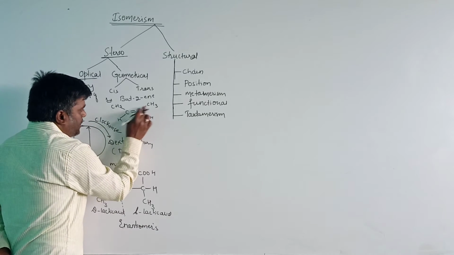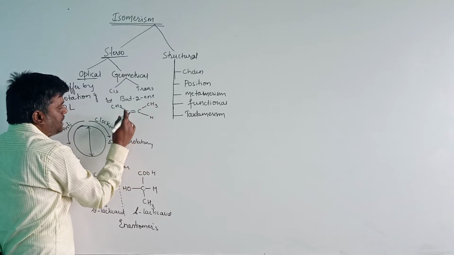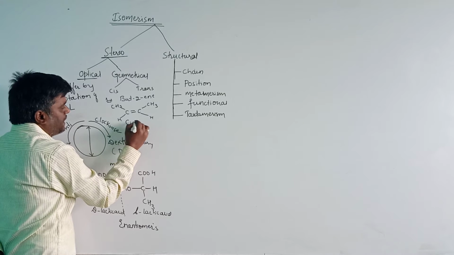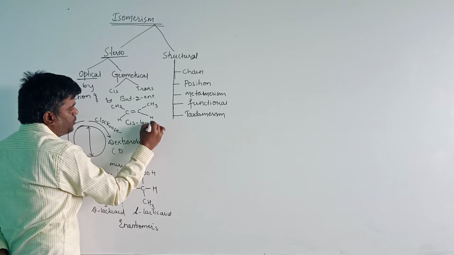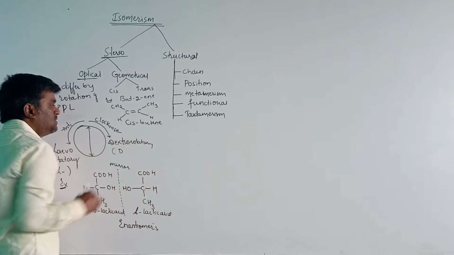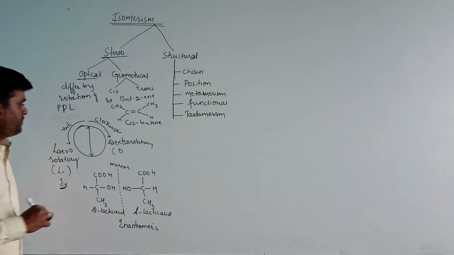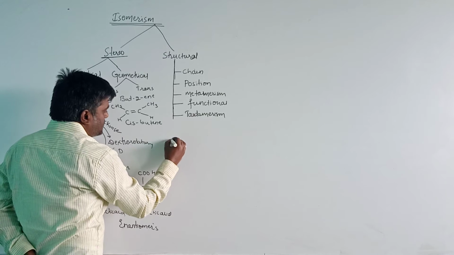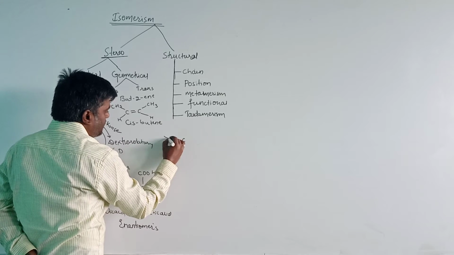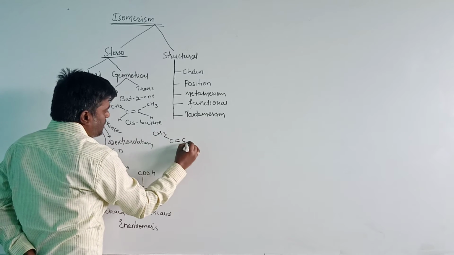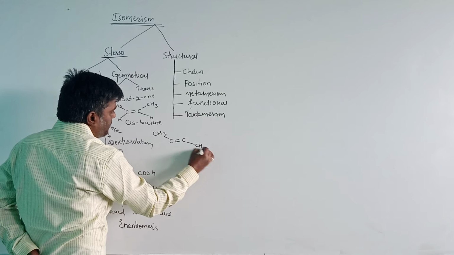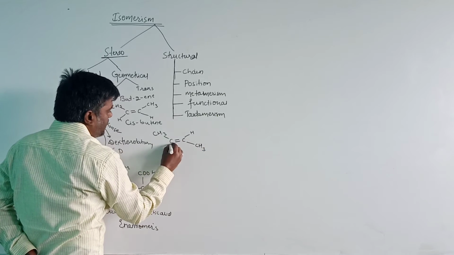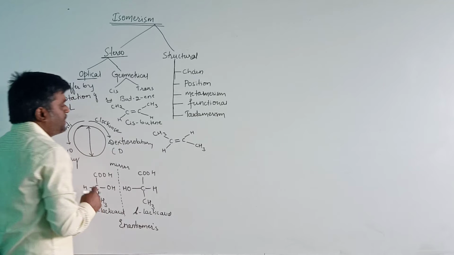When the same groups are present on the same side, it is known as a cis isomer. That is, it is known as cis-butene. The compound is known here as cis-butene. We can write the structure in another way: C double bond C, here CH3 and CH3, here hydrogen and hydrogen.